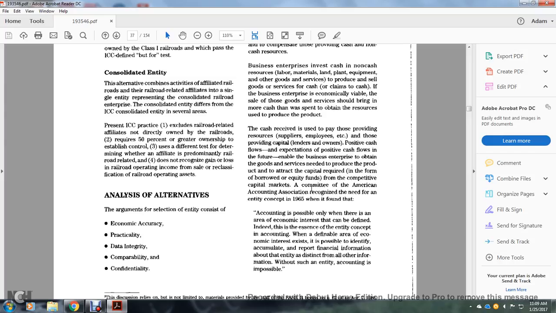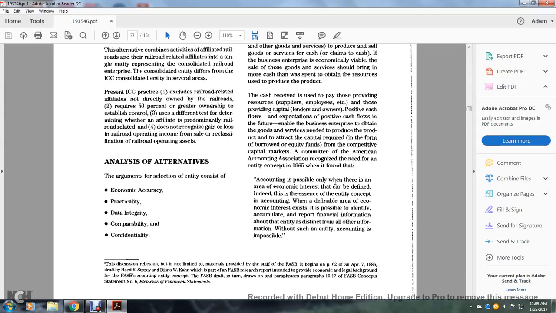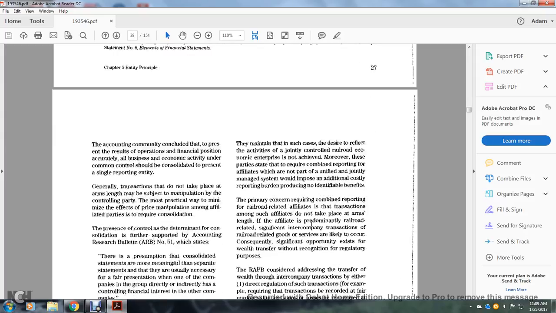The Committee of the American Accounting Association recognized the need for the entity concept in 1965, stating that accounting is only possible when there is an area of economic interest that can be defined. Indeed, the essence of the entity concept in accounting is defining the area of economic interest. It allows the identity of accumulated reports of financial information to be distinct from all other information. Without such an entity, accounting is impossible.